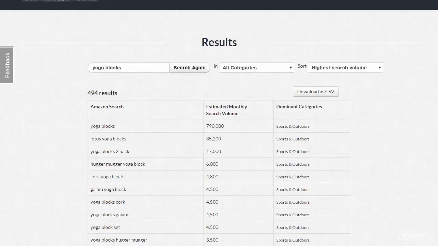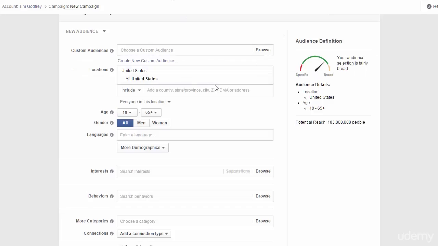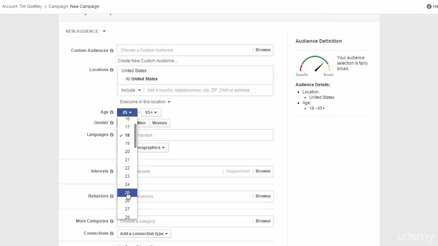So when we're doing that, we basically just need to go to Facebook. Here we need to select the location. So if you're selling in the United States, then that's the only country you need to add in. Age, totally dependent on product, but in most cases I would say over 25s. Gender, obviously if it's a product specifically for women, such as face cream, you would just select women. Something like yoga, it's best to keep the gender as all. Leave languages blank.